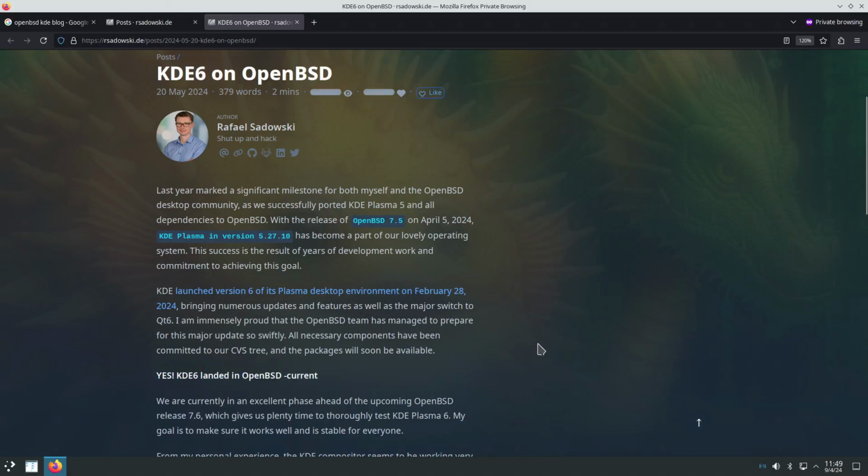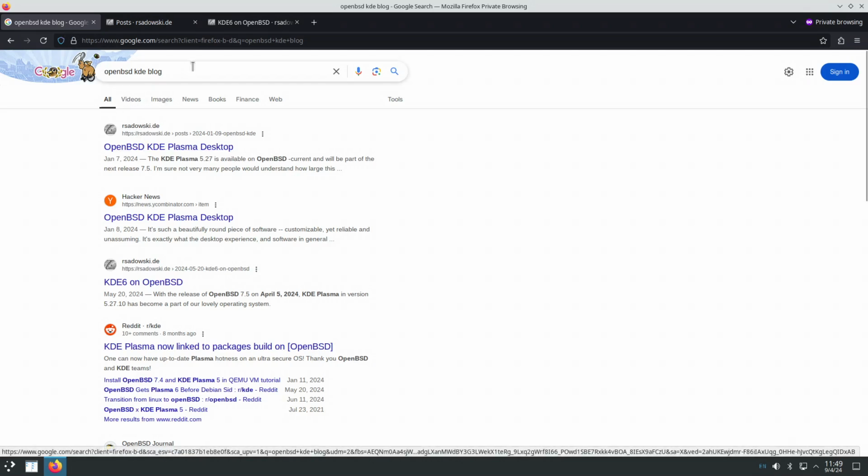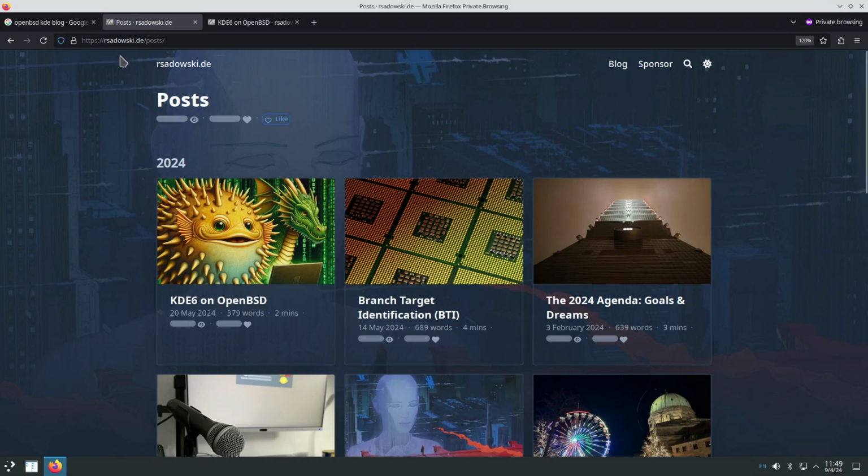Hello, today we are going to install KDE Plasma 6 on top of OpenBSD current. So this is the way I got to this blog post: I searched for OpenBSD KDE blog. I got to Rafael Sadowski's website, rsadowski.de.